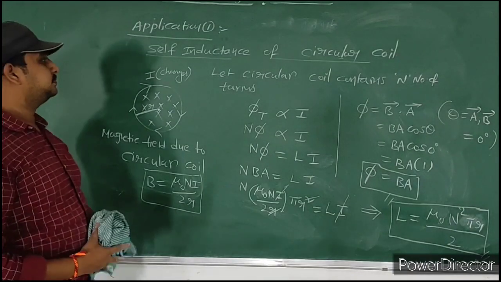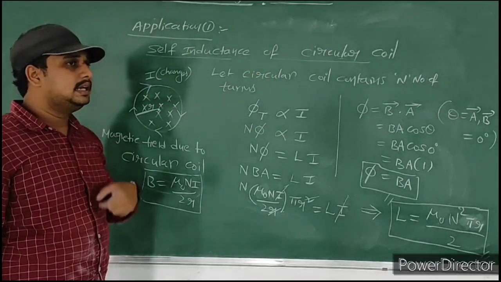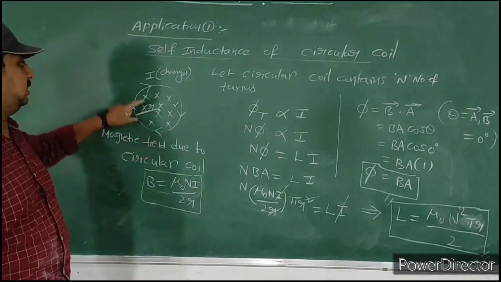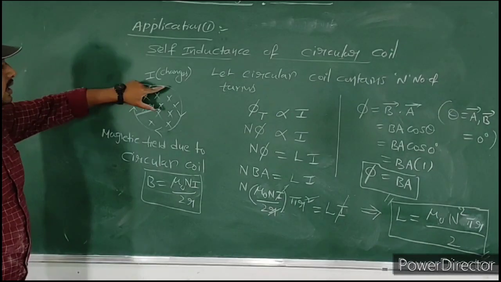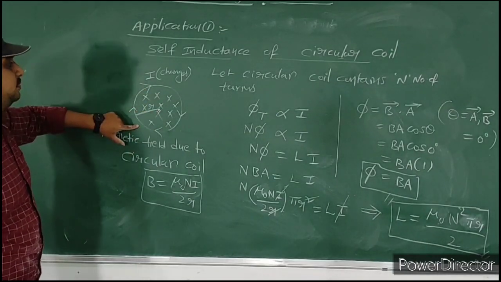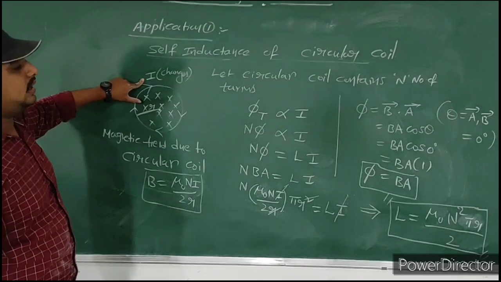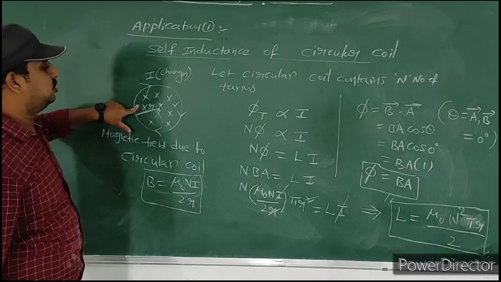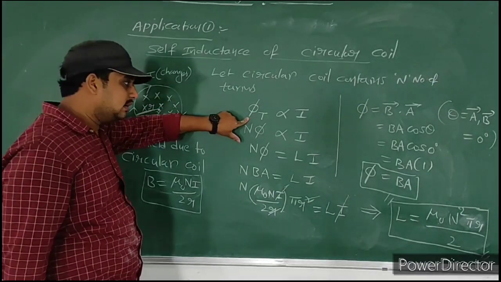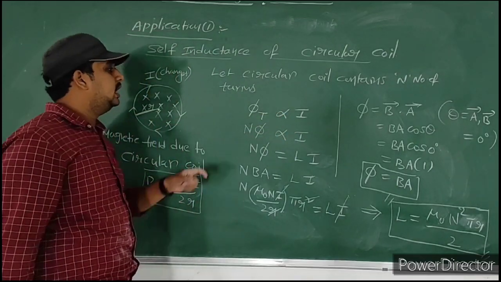Here, a simple thing, how to find the self-inductance of a circular coil. I will recapitulate one more time. Please observe carefully. While current I is passing through this loop, if this current changes, then definitely some magnetic flux changes. The total magnetic flux linked with this coil is directly proportional to the current passing through it.